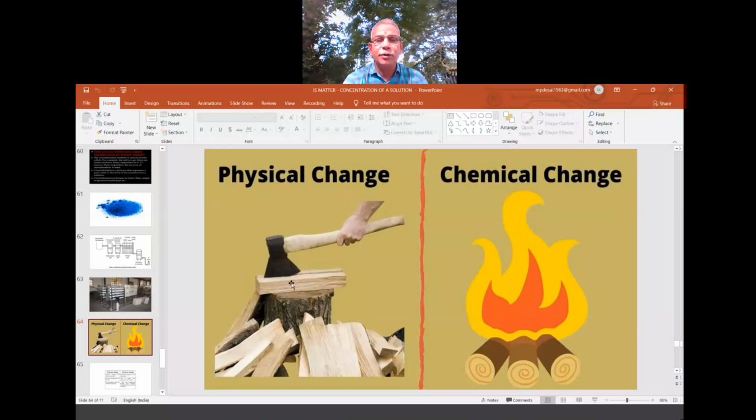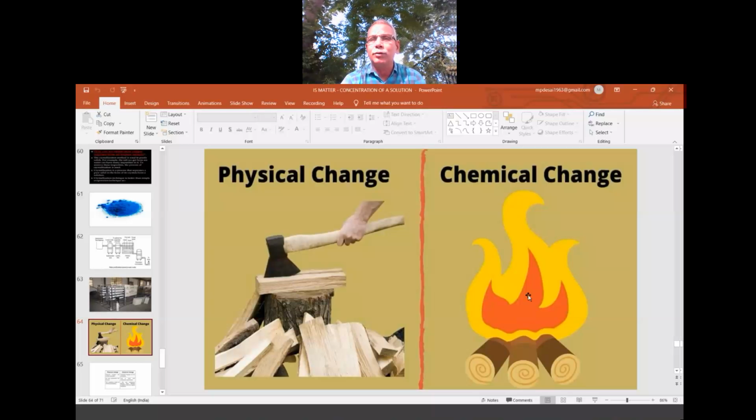Okay. So here we don't find any change in the property. That's why it is called a physical change. A change where the outside appearance is changed, not the property inside. The property remains the same.